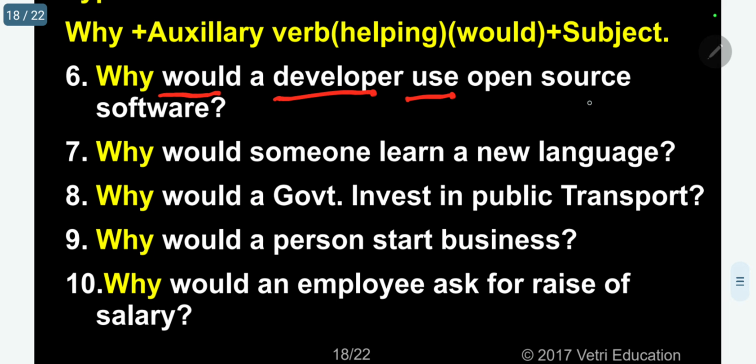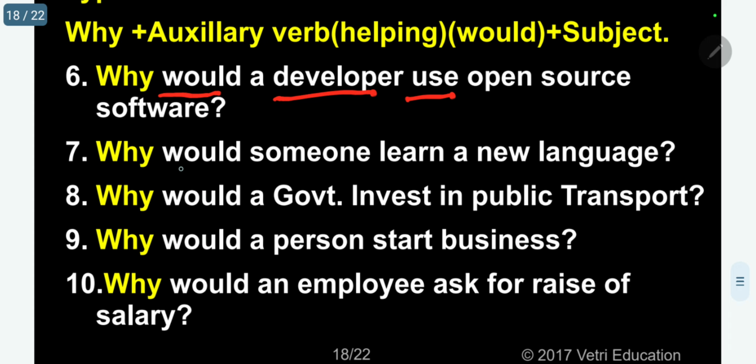Why do we have to use open source? Because if you use some other existing software without getting permission, they will go to court and file a case. Or we have to pay and get it. So open source means anybody can take it from there.